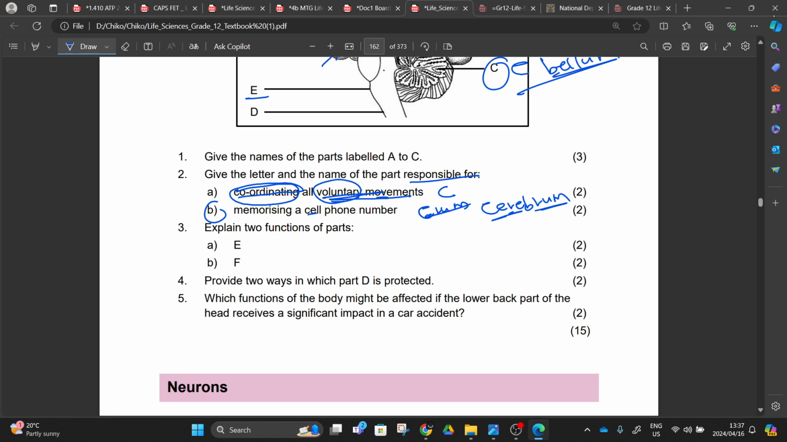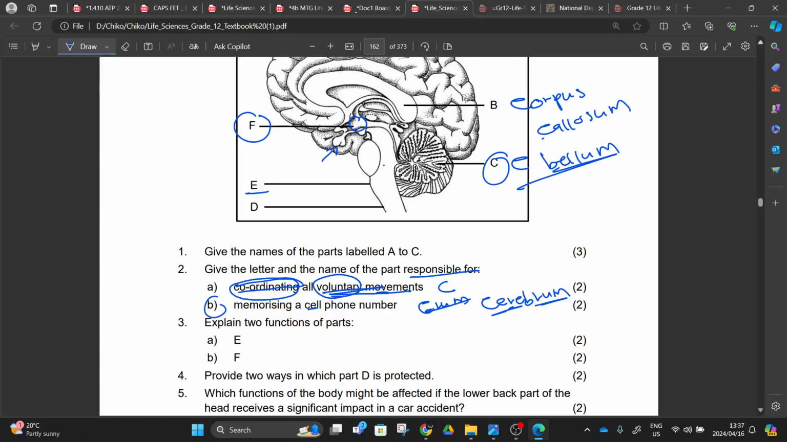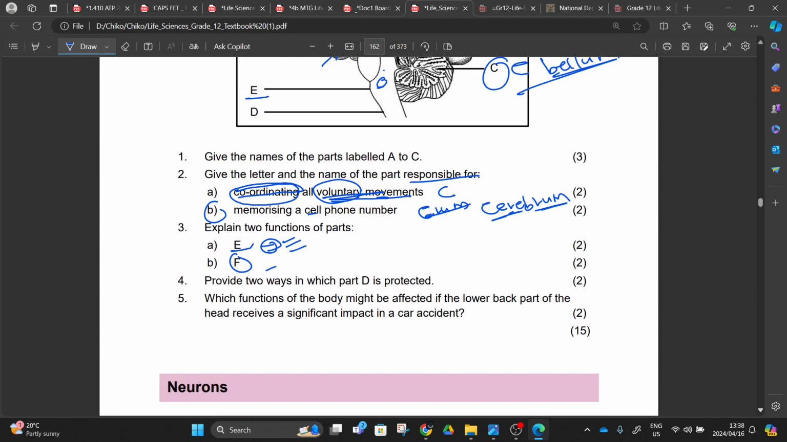Explain 2 functions of part E and F. Here you can just go back to your textbook and see those answers, right? Those who have a textbook, you can go back. Number E, where is number E? This one will be medulla oblongata, and one function of the medulla oblongata, we say this one controls the heartbeat, all those involuntary muscles, right? Involuntary movement, heartbeat, peristalsis. Then number F will be our hypothalamus. It controls our thirst, it controls our hunger, all those substances, right?